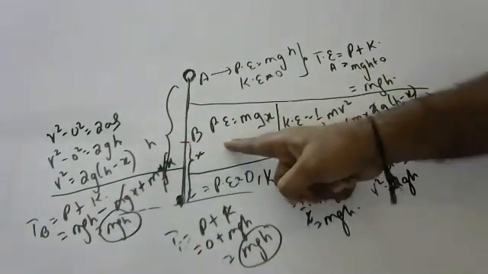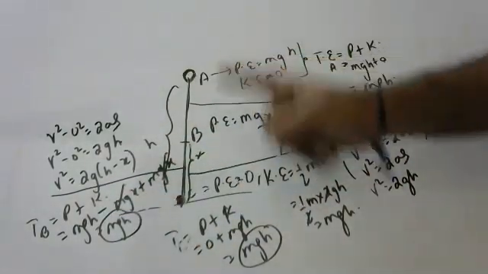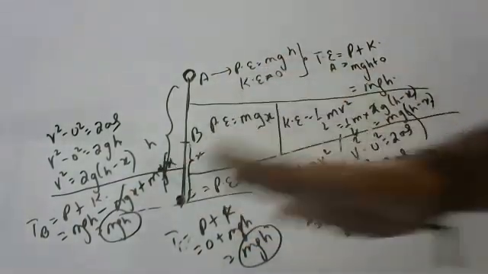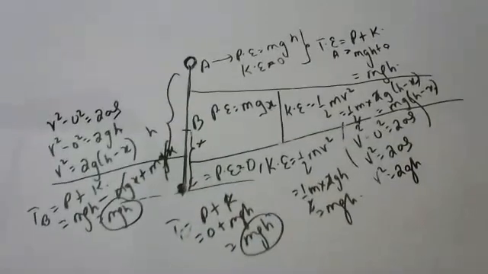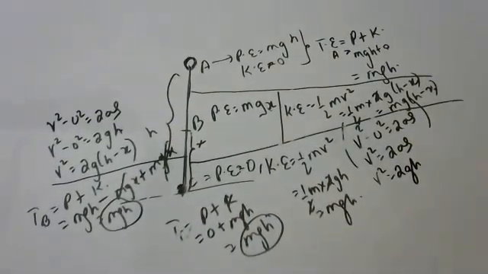So here also mgh I got. Whatever may be the energy, the total energy remains constant. This is called the law of conservation of energy in the case of freely falling bodies. I'll send a picture, you check that. This is in the case of freely falling bodies.